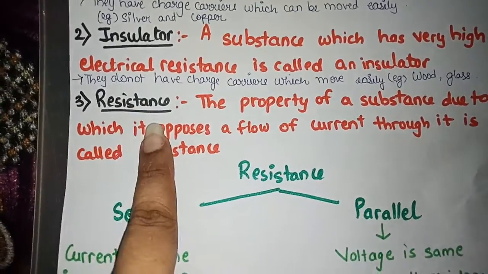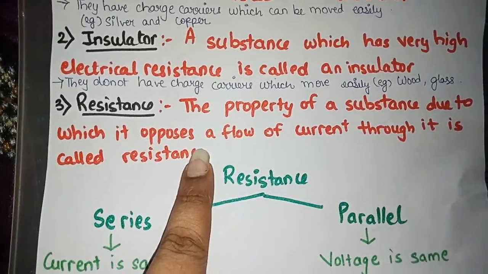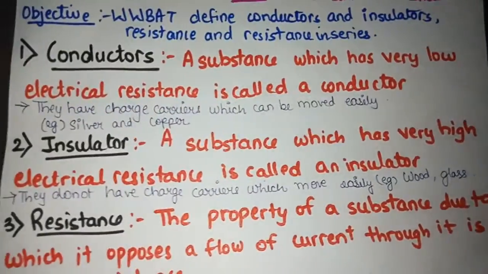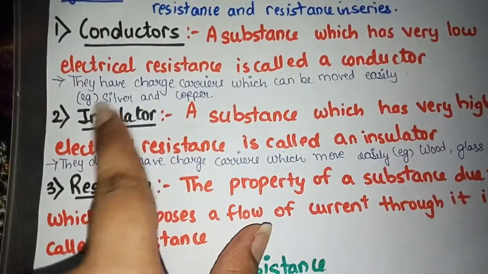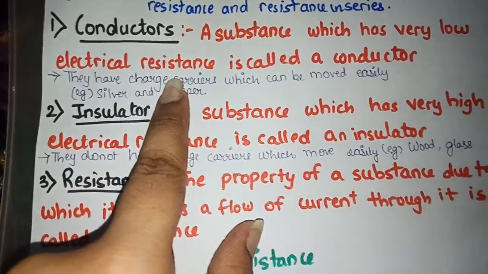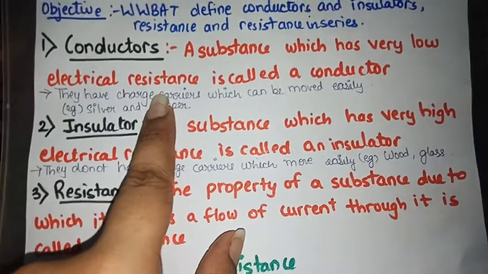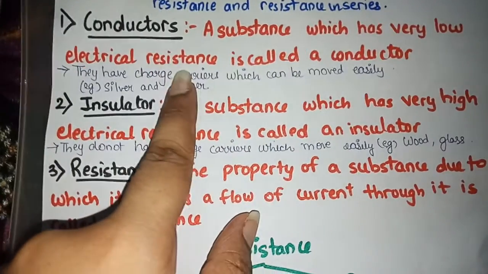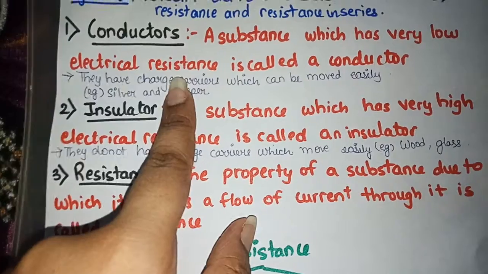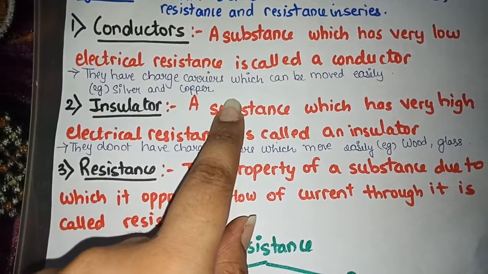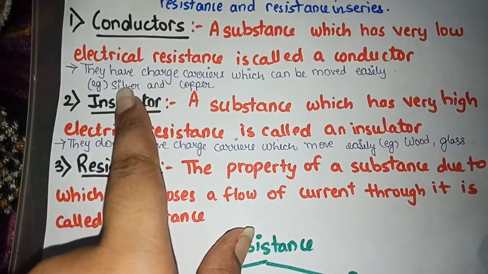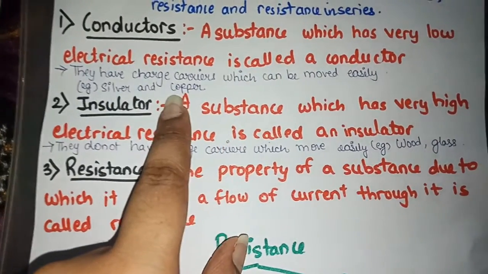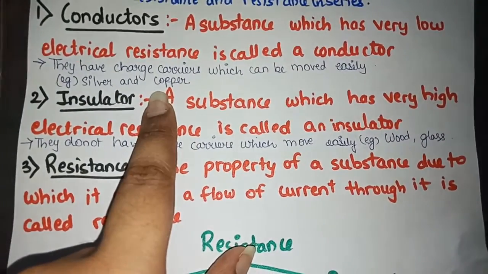Now, as we all know the meaning of resistance, we will move towards the conductors and the insulators. The conductors are the ones which have a very low electrical resistance. That means they cannot resist anything for a longer period of time. Anything over here means the charge. They have charge carriers which move easily. The examples are metals, silver and copper. There are many more conductors which you all can search on.